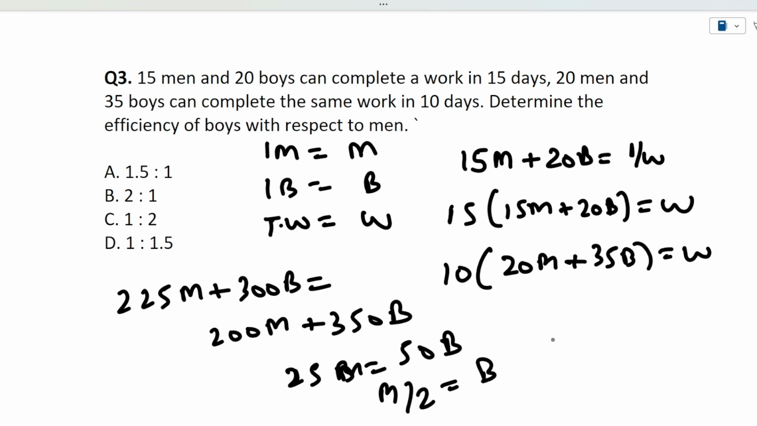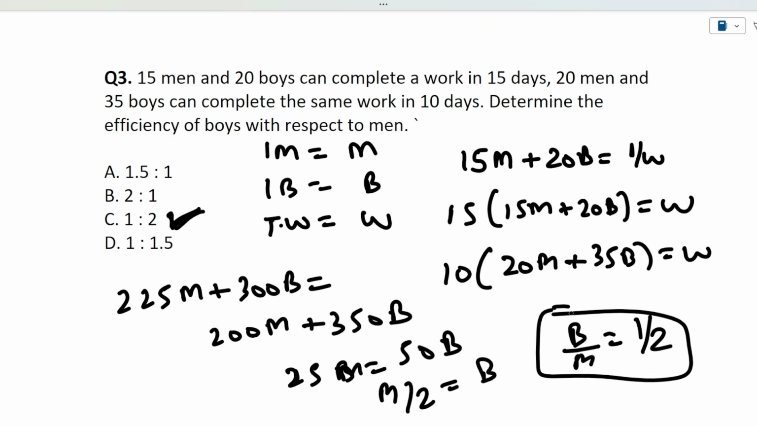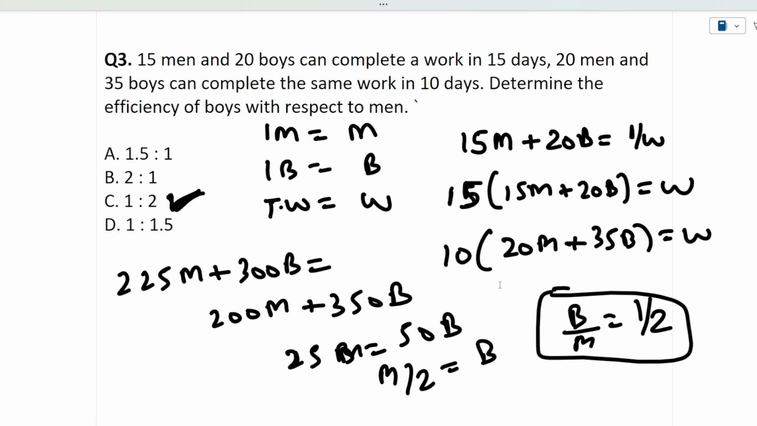So determine the efficiency of boys with respect to men. So B by M is equivalent to 1 by 2. So the answer will be 1 by 2. Okay, so I hope this is clear to you. In these type of questions, you just need to first tell what is the efficiency of a single man, then how much total work they can do, and in how many days, and you will just have to multiply them. It will be done. I hope this question is clear to you.